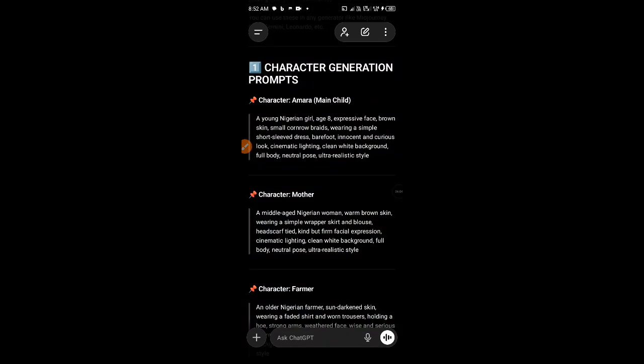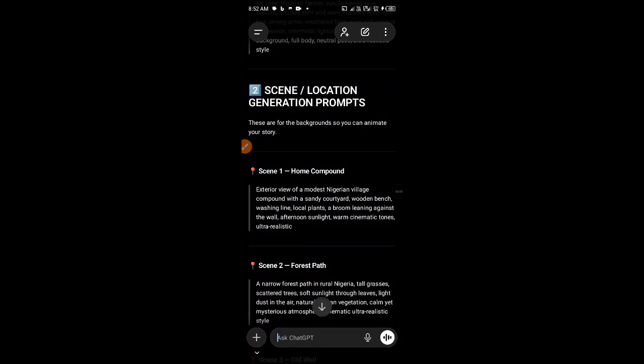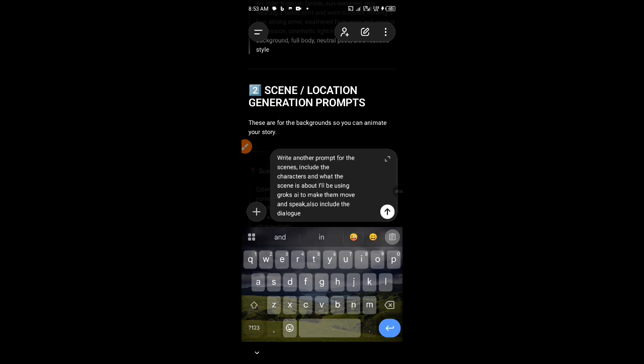Now let's be specific and tell ChatGPT what we want about the scene. So the prompt I'm using now is: write another prompt for the scenes, include the characters and what the scene is about. I'll be using Grok's AI to make them move and speak.